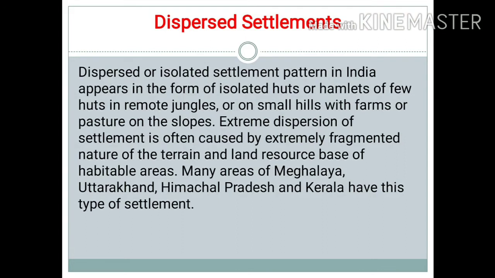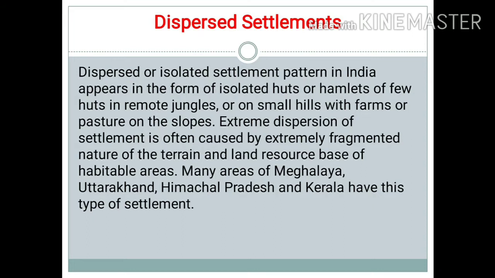The fourth type of rural settlement is dispersed settlements. The dispersed or isolated settlement pattern in India appears in the form of isolated huts or hamlets of a few huts in remote jungles or on small hills with farms or pasture on the slopes. Extreme dispersion of settlement is often caused by the extremely fragmented nature of the terrain and land resource base of habitable areas. Many areas of Meghalaya, Uttarakhand, Himachal Pradesh and Kerala have this type of settlement.